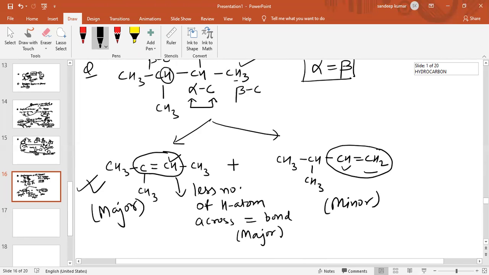So these are some preparations of alkenes which we have discussed in today's class. In the next class we will also discuss some more methods for preparation of alkenes.